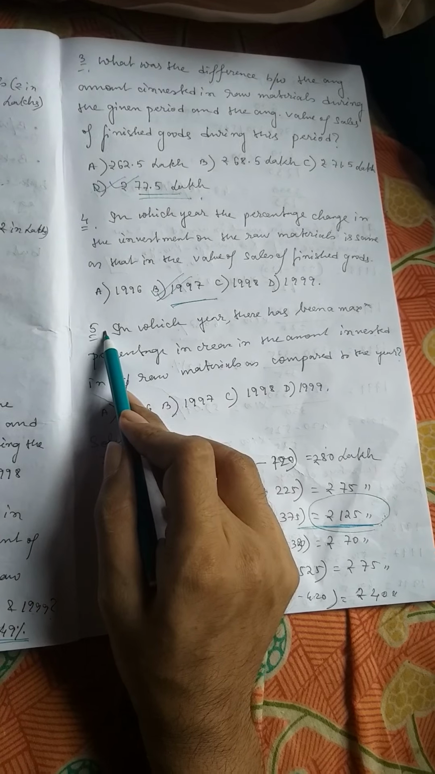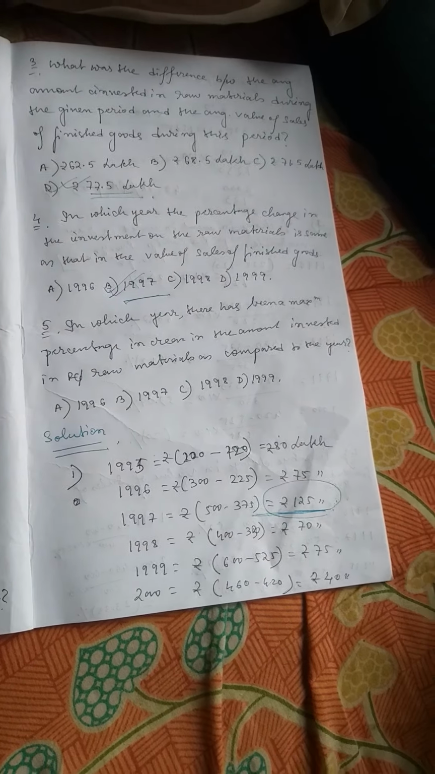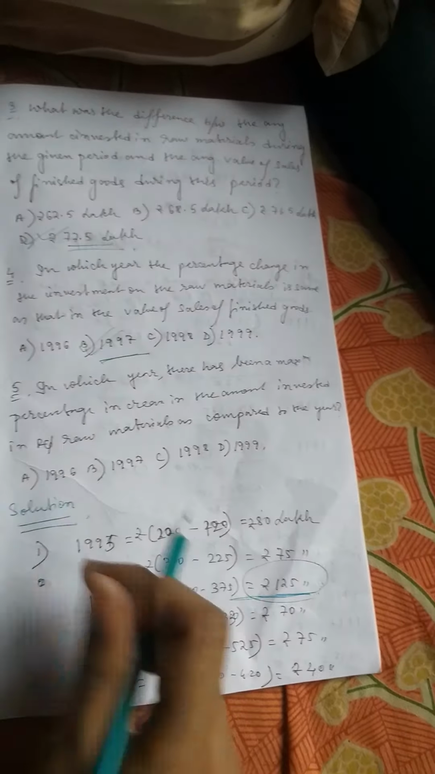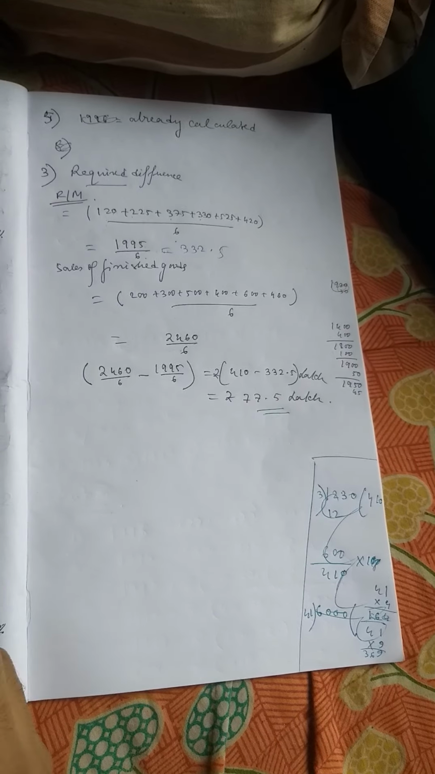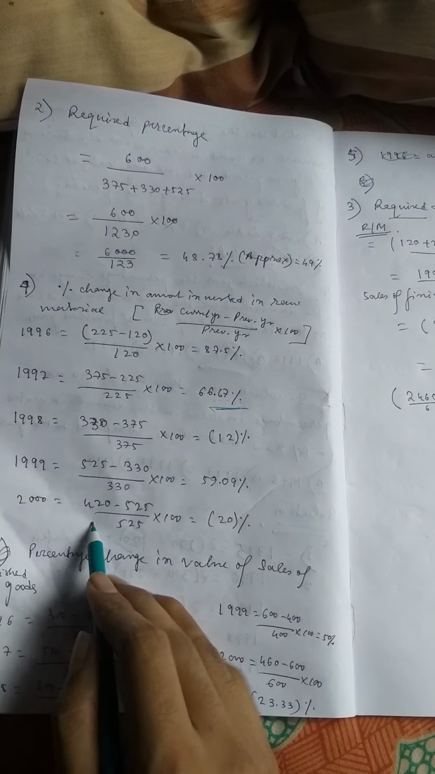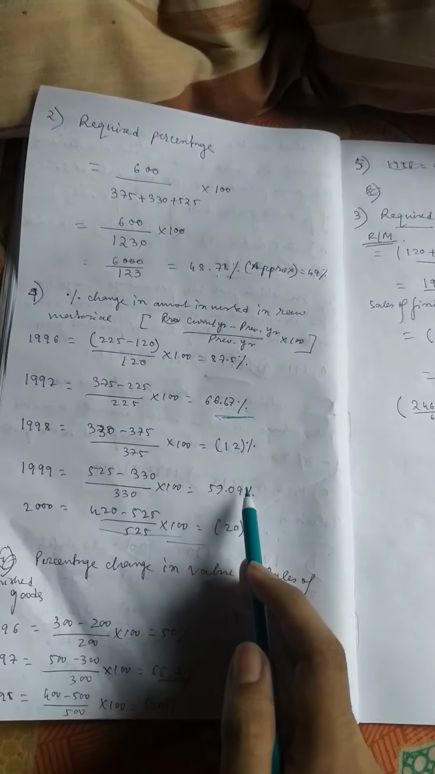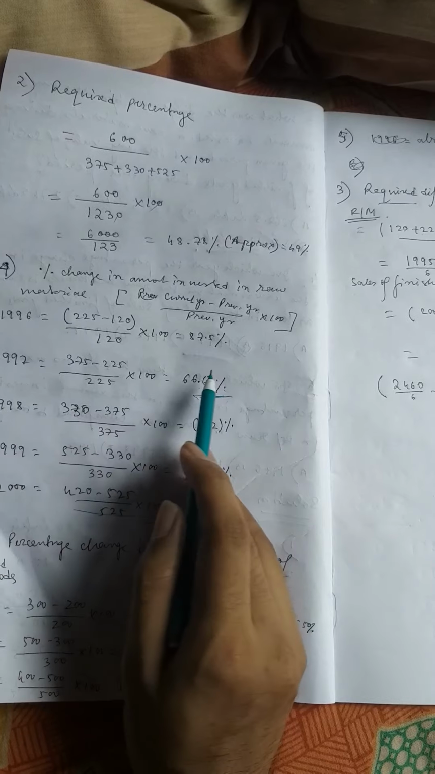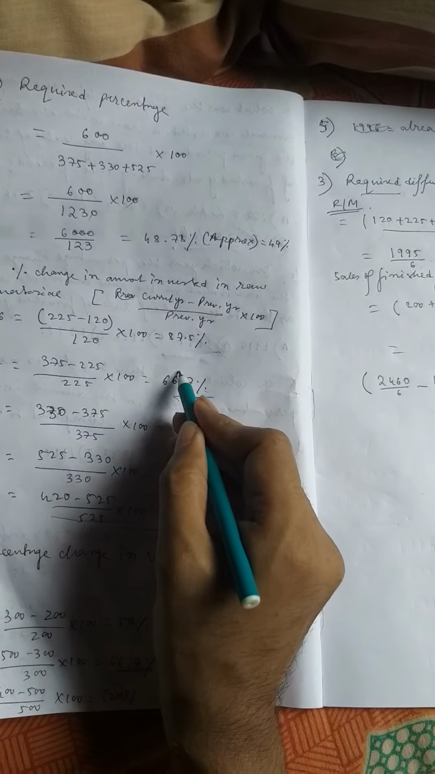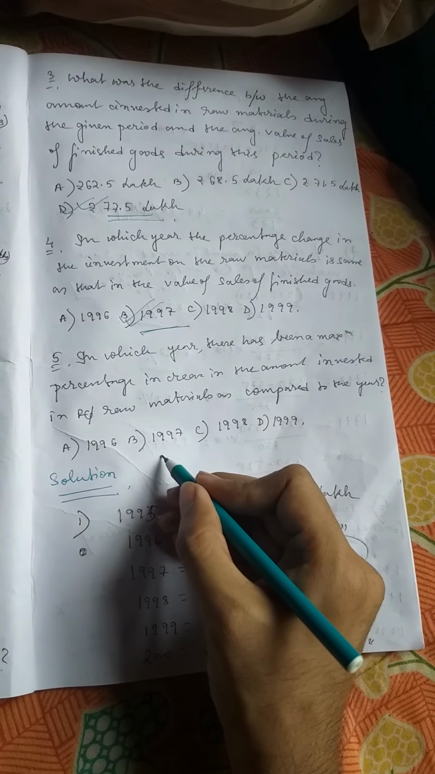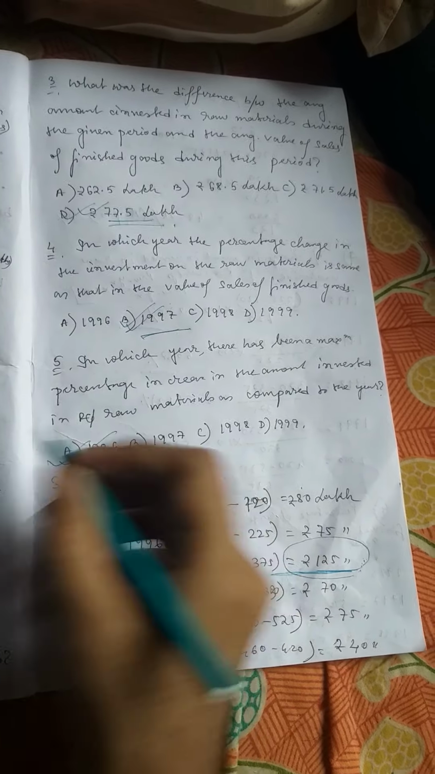Question number 5, the last question. In which year has there been a maximum percentage increase in the amount invested in raw material as compared to the previous year? We have already calculated the percentage increase. This is the percentage increase. 2000 will not be taken because it decreased. So out of these four, the higher percentage increase in amount invested in raw material is in the year 1996, because it is 87.7%, which is already calculated. You are not required to calculate this question separately. So directly option A will be the correct answer, 1996. So this is all for today.